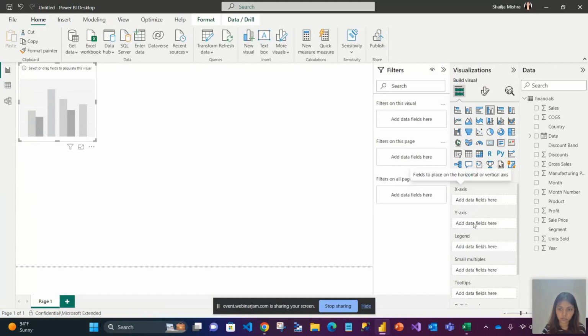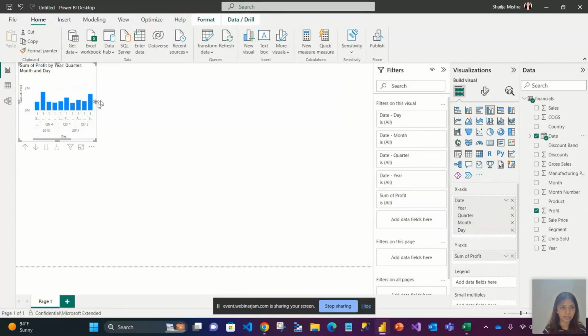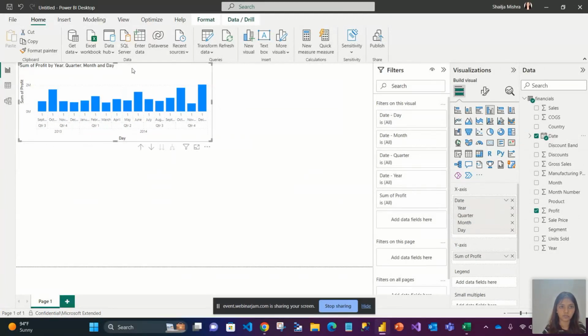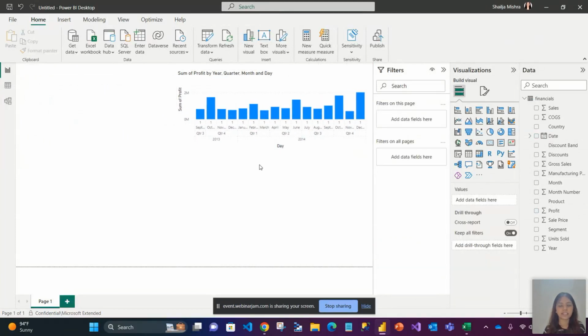Now if you see here, there are so many options available: x-axis, y-axis, legend, small multiples, and all of that. Now what do you want to see on this bar chart? I want to see that the company I have the data of, how much profit it has made in different dates. I'll just drag this value here, profit. And on the x-axis, I'll drag date. Now, let me open it a bit. Again, you don't have to do a lot of things. You just select, drag, and you can easily move visuals here and there.